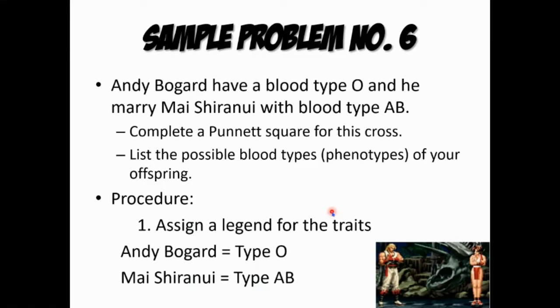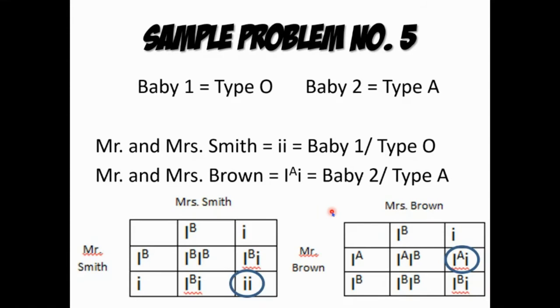So next po, bago tayo mapunta sa sample problem number 6, explain ko lang din po ulit. Baby 2 must belong to the Brown family because Mr. Brown is the only parent with an A allele to contribute, no? So baby 1 must belong to the Smith's family because they are the only ones with the possibility of each having a recessive allele to pass down to the baby. So Mr. Brown has type AB blood and therefore only has a dominant A and dominant B allele. So base sa ating findings, no recessive allele will be possible that time.